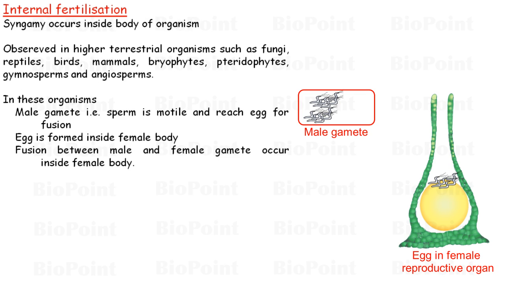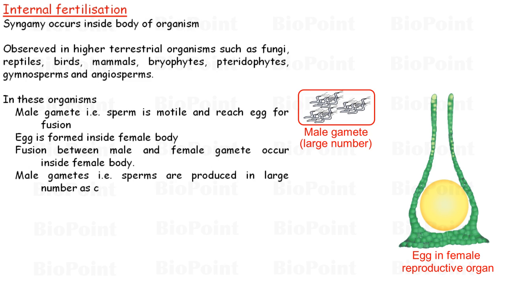In such organisms, male gametes, that is sperms, are produced in large number as compared to female gametes, that is eggs, because a large number of sperms ensures that at least a few of them can successfully reach the egg.